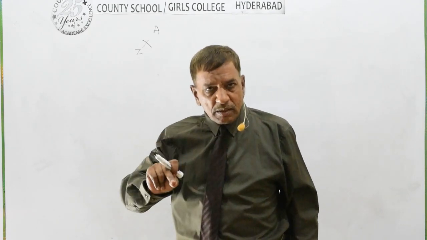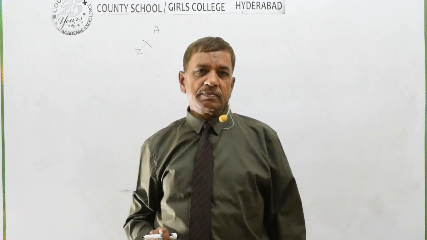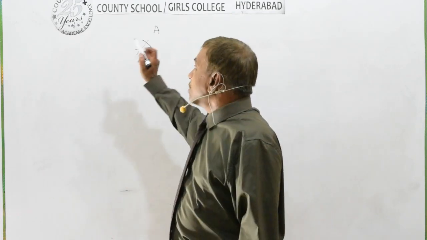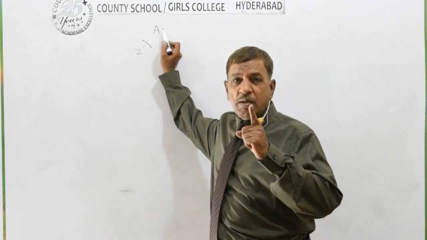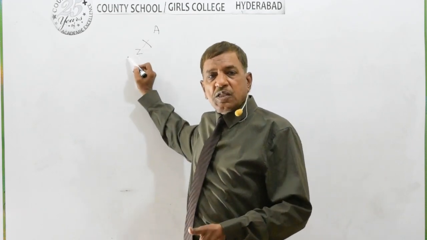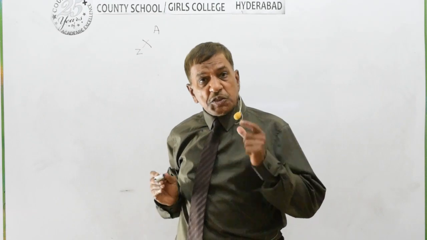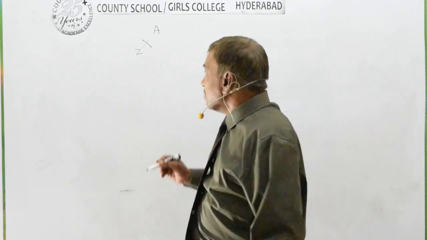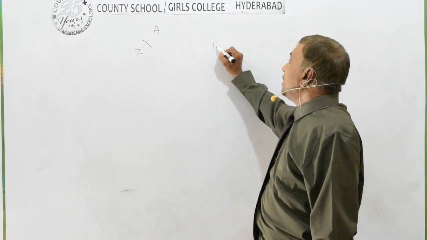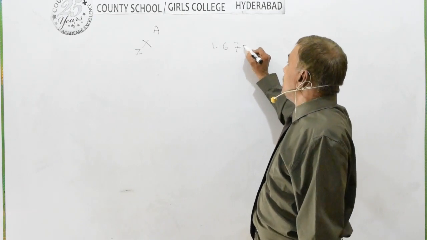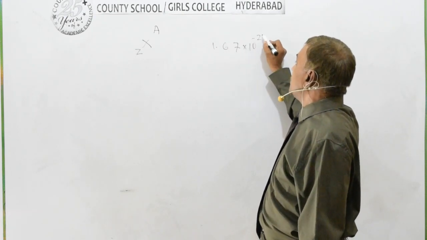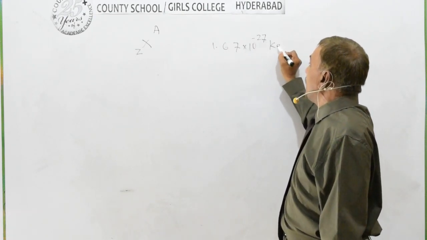So an element in the periodic table is given in terms of mass number, means total number of nucleons, and charge number, number of protons in the nucleus. Each nucleon has mass equal to 1.67 × 10^-27 kilogram.